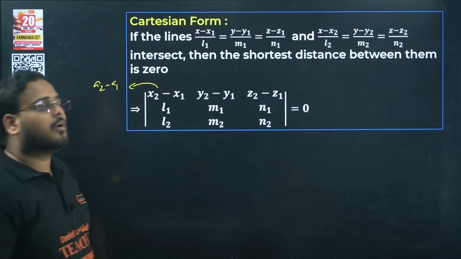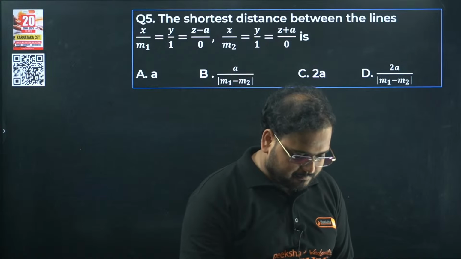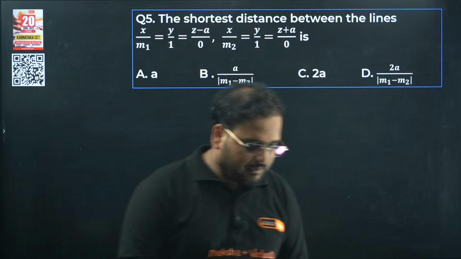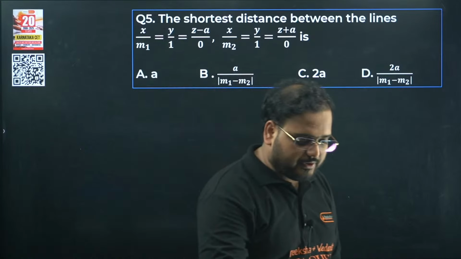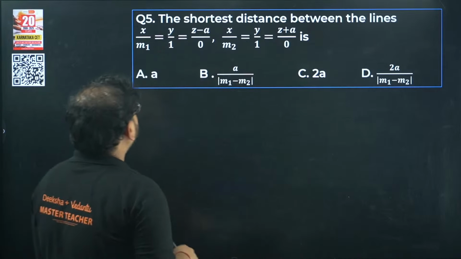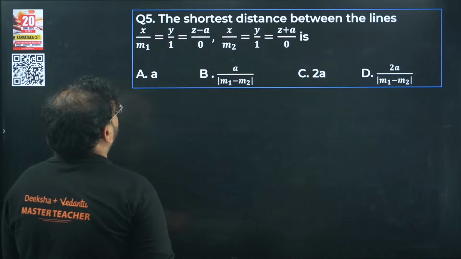Next question, solve this one. Sanika, solve this. Yes, solve this particular question: shortest distance between the two lines given over here. Okay, so we can go about this with the determinant value.